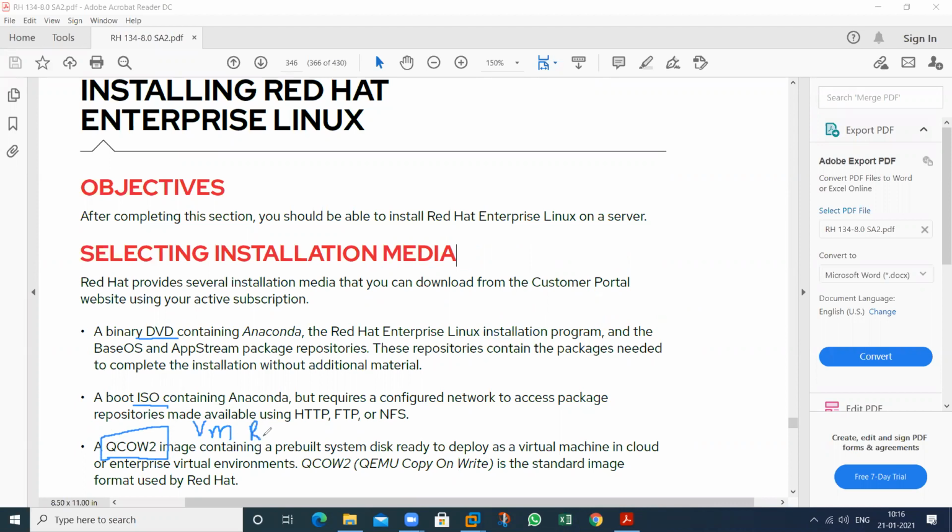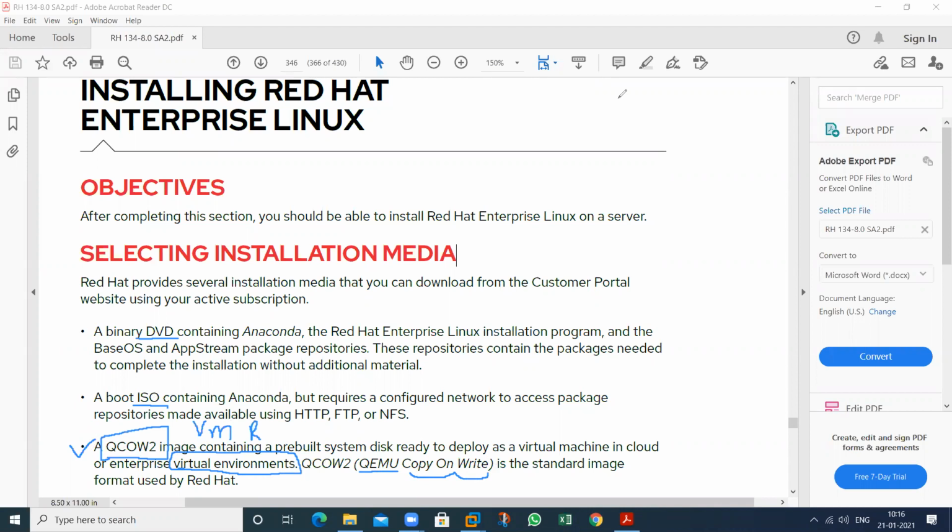In the Red Hat VM, provided by the Red Hat Lab, this type of image is used in the Red Hat Lab setup that I have used. In those particular VMs, this type of image is used, not the others. They use this type of qcow image. qcow means QEMU Copy On Write. This type of image is used in a virtual environment. Within 1 minute, we can create multiple machines by using this type of image. So these are all the concepts.